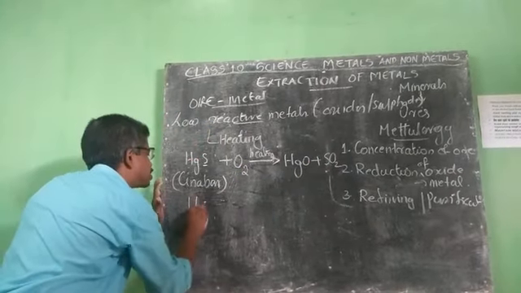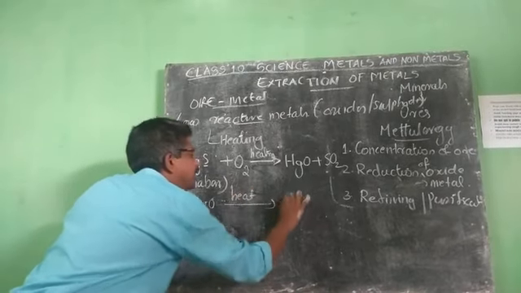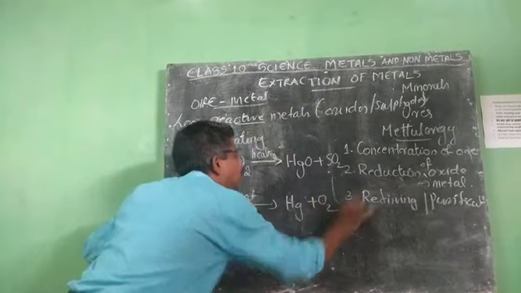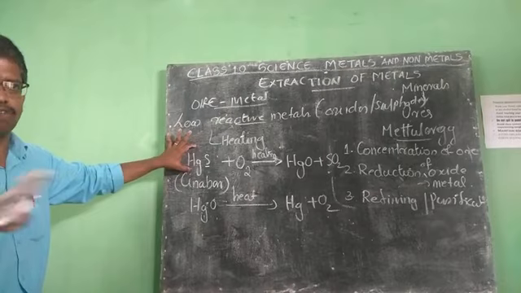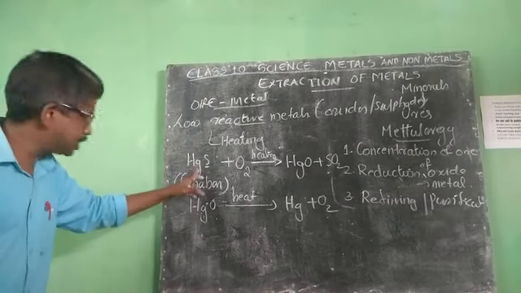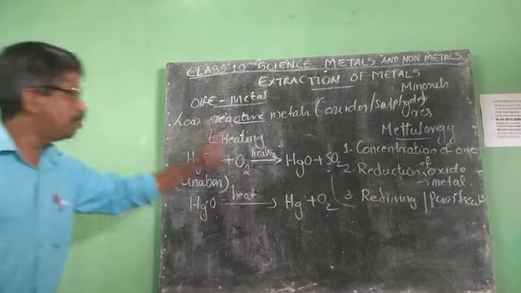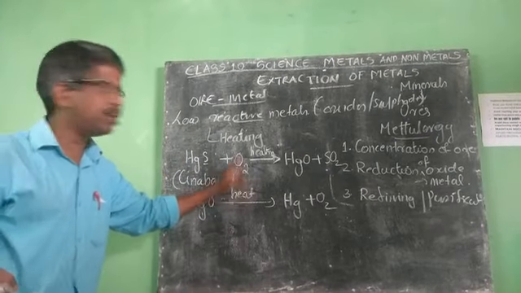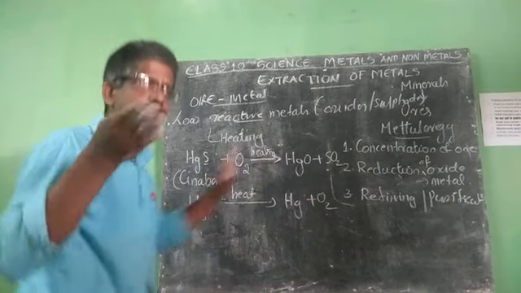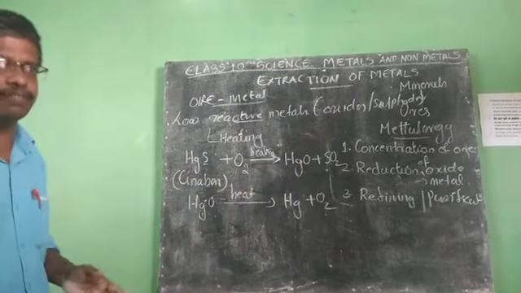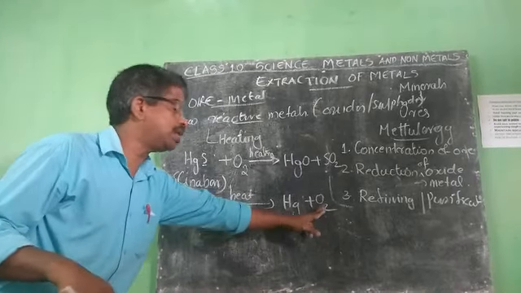This mercuric oxide, when we heat it further, gives mercury and oxygen. The ore of mercury is cinnabar, which is a sulfide ore, HgS. Remember the name and the chemical reaction. When heated in the presence of oxygen, it first converts into mercuric oxide. When we heat that further, it gets converted into mercury and oxygen.